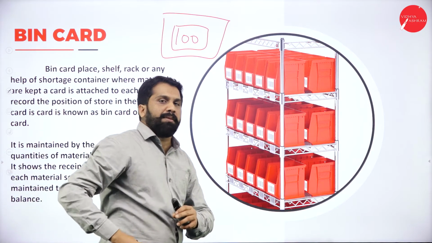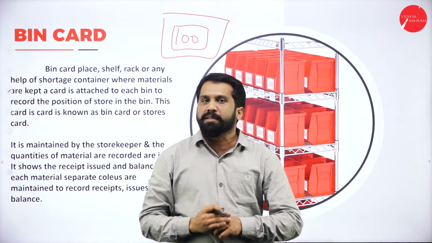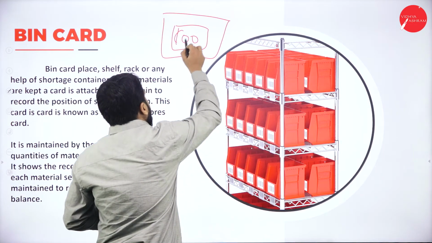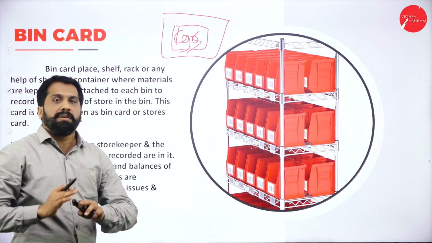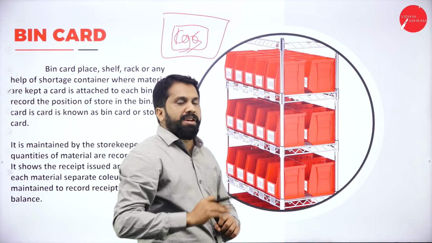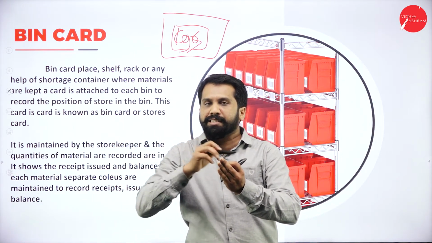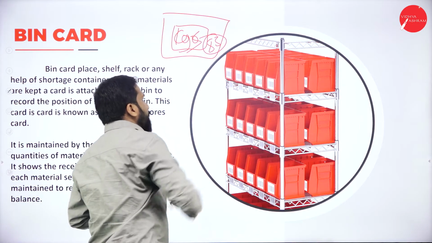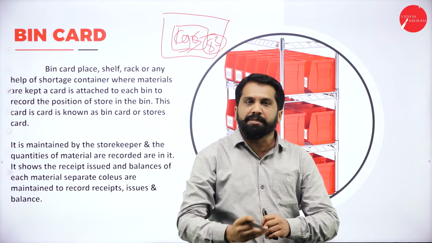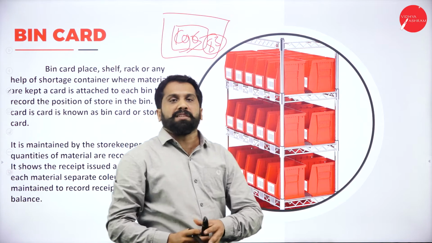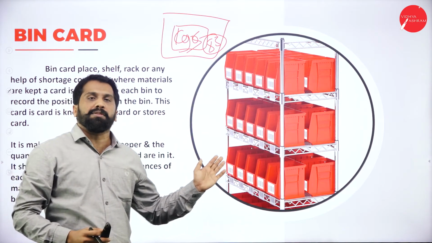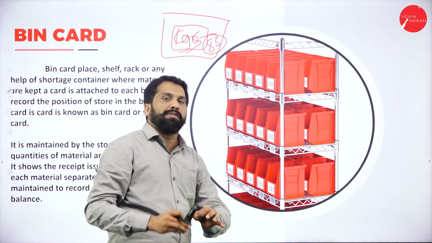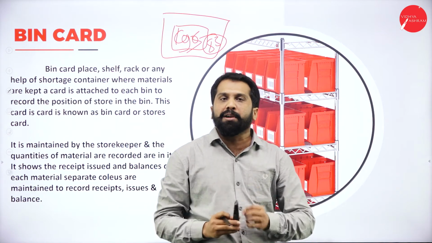Now, one boy came and he took 5 pens from the box. Then you have to rub that 100, and make it 95. So how many pens do you have now? 95. Again, another boy came, he took 10 pens. Take that sheet, scratch and make it 85. Now, how many do you have? 85. Every time when somebody buys, you have to deduct. If you purchase more, another 50 pens, you have to add. As soon as there is an inflow or outflow of pens, you have to record it in a small card. That is called bin card.